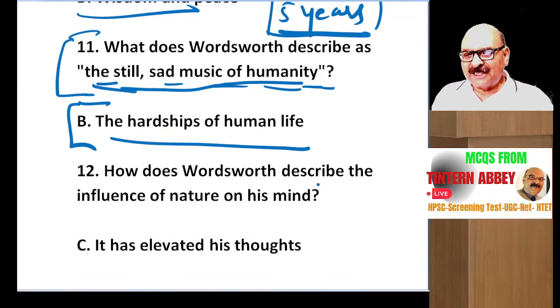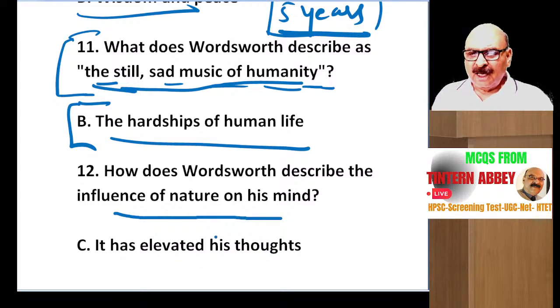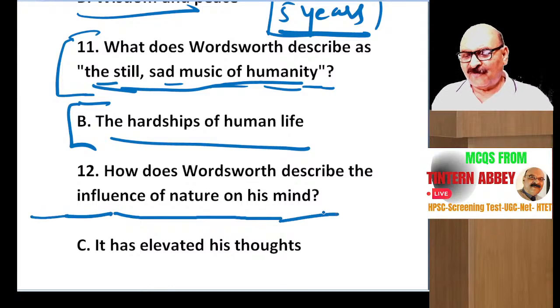How does Wordsworth describe the influence of nature on his mind? You must know that nature in the beginning was not so purposeful for this boy, having passionate feelings for nature, and in the later stage, nature elevated his thoughts.